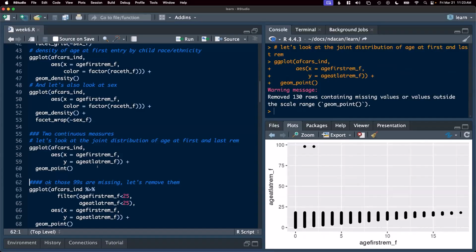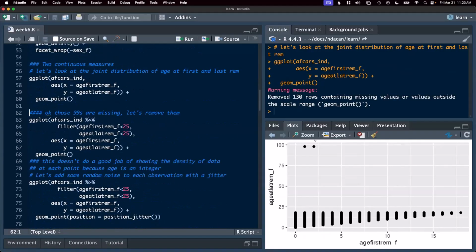Let's take a look at what this looks like, though. Okay, that's kind of funky. We actually have a problem here, right? These are our codes for missing data. And I believe here they take on values of 98 or 99. And so we want to go ahead and pull those out. That really throws off our ability to look at this visual.